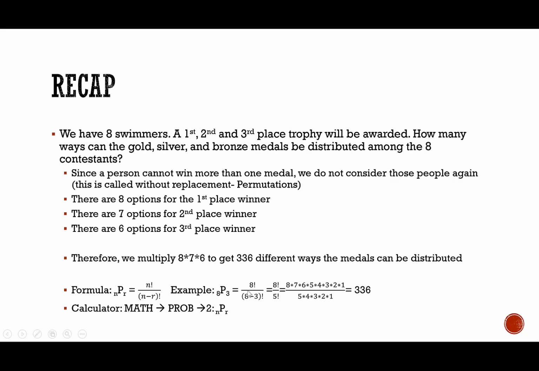Here we have the formula, so your n, so 8 factorial, your exclamation, that's a factorial, and we're going to plug in 8 minus 3. The factorial just means 8 times 7 times 6 times 5 times 4 times 3 times 2 times 1, so every number below it multiplied. You can see that the 5, 4, 3, 2, and 1 would cancel, leaving you with 8 times 7 times 6, which we already know is the 336.